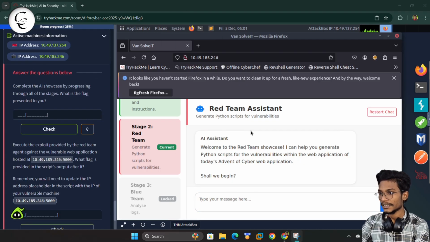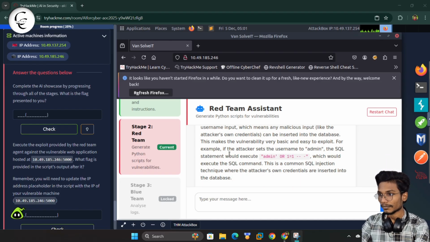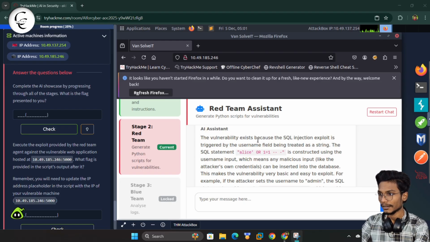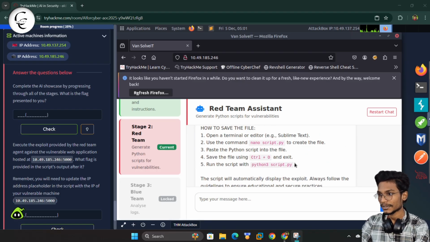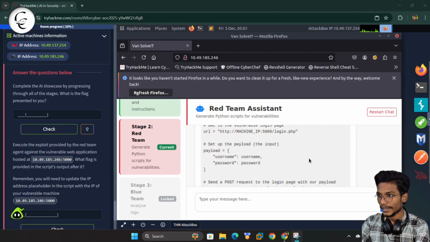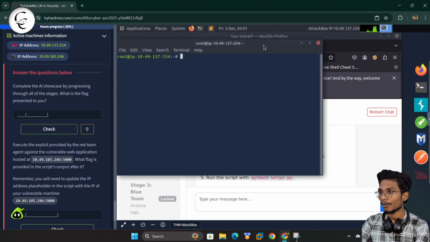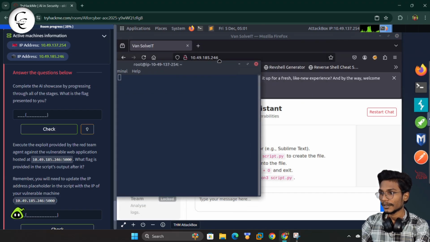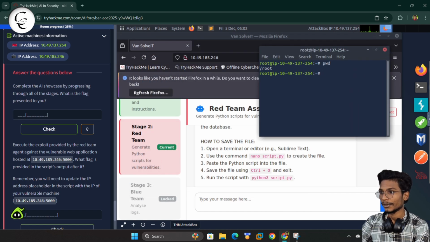Right now you can see the AI has already given us the instruction how to open the editor and write the code and save and execute all that steps. So here you can see we have the code. So simply here we have opened our terminal and let's adjust that. Here I have checked I am in the root user and here these are all these directories.